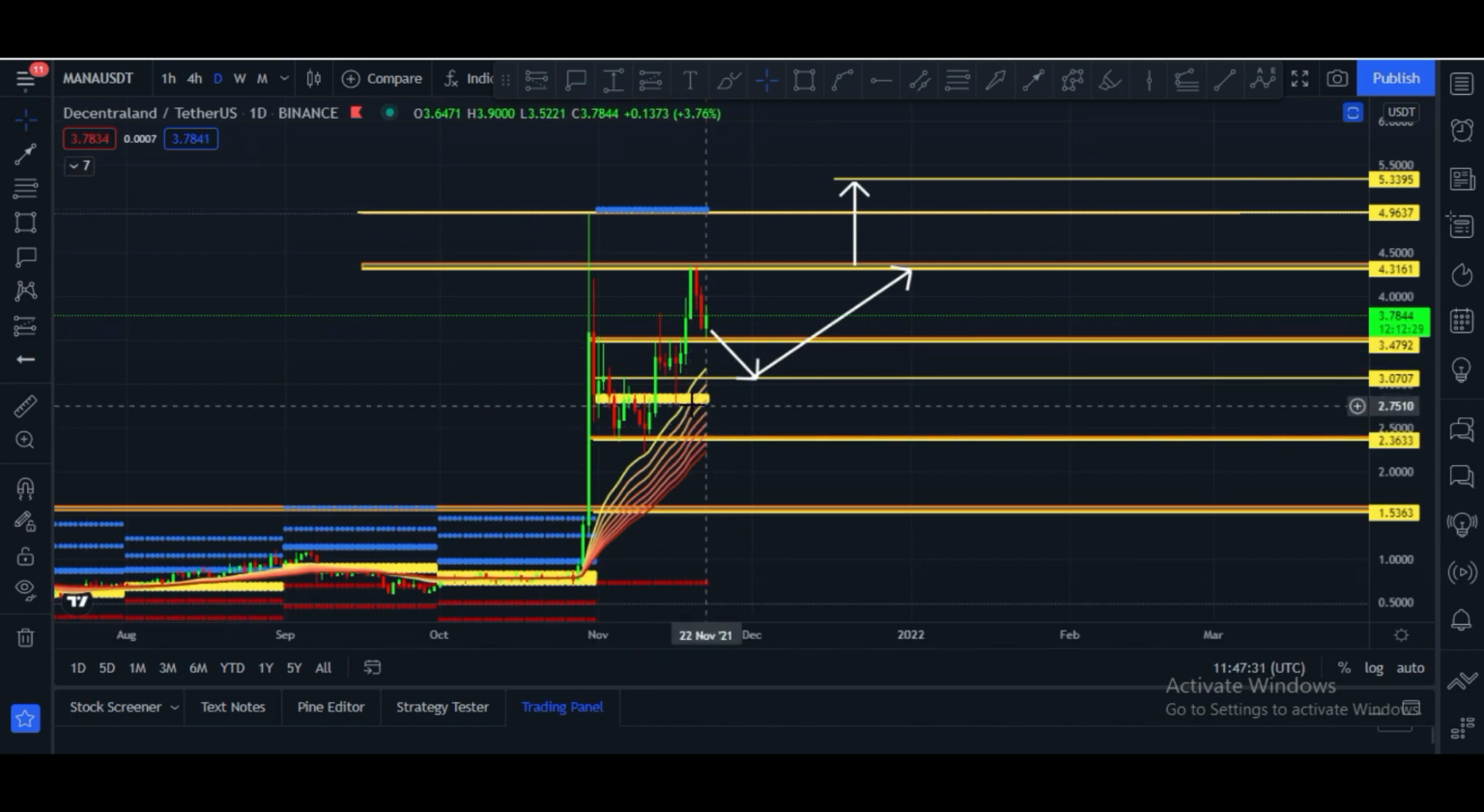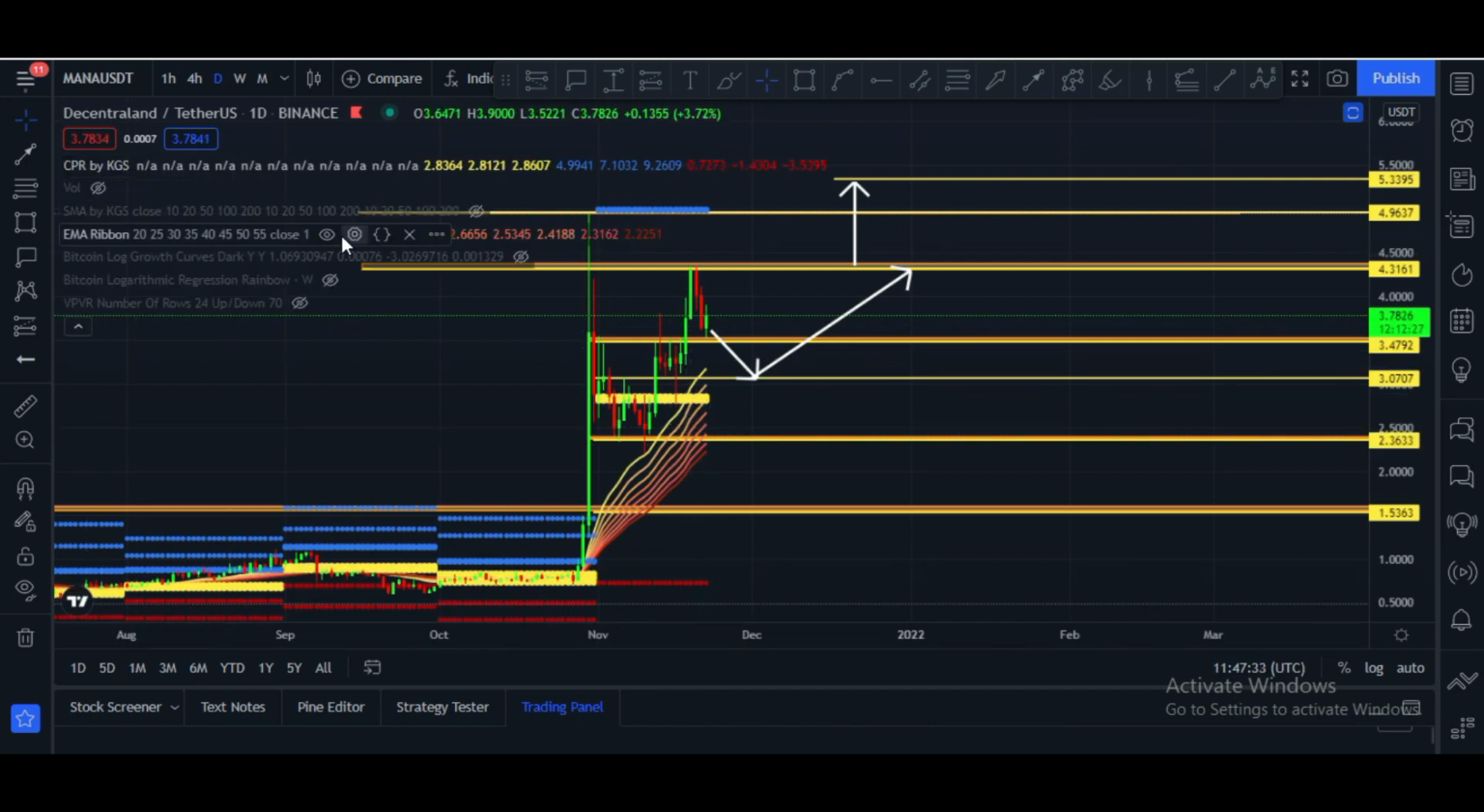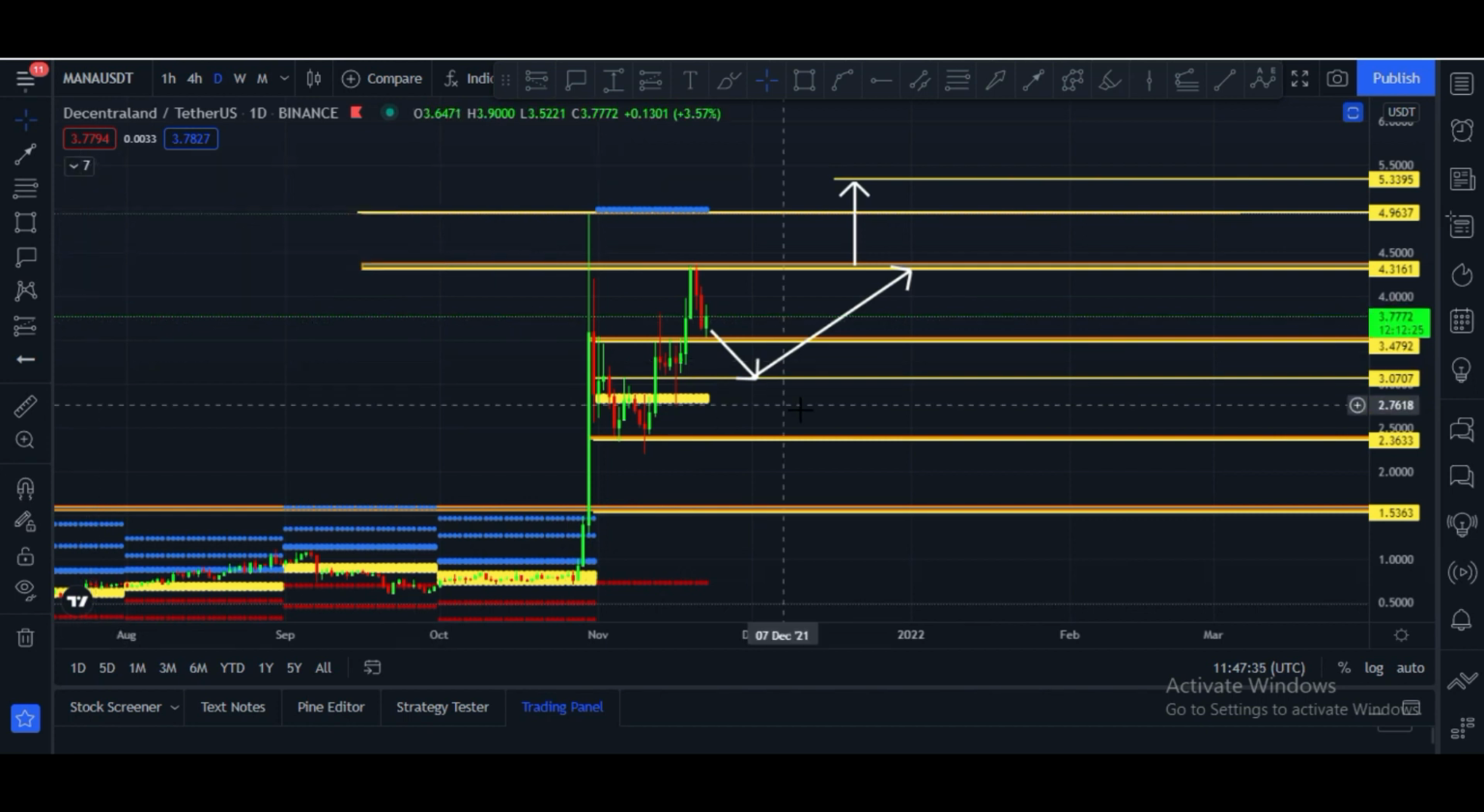And let me please show you my favorite indicator, the CPR indicator. Here you can see these. Let me please hide this EMA ribbon. Here you can see this. These yellow lines are the main CPR level lines, and these lines are at the $2.85 price zone.